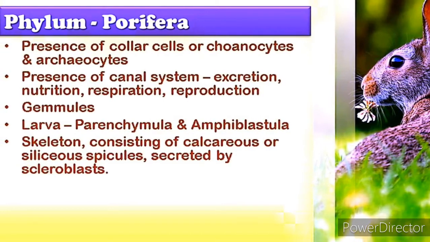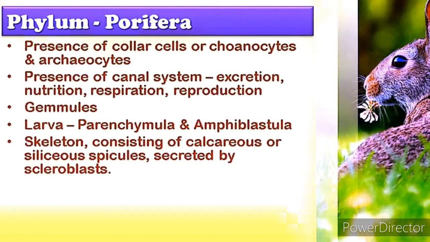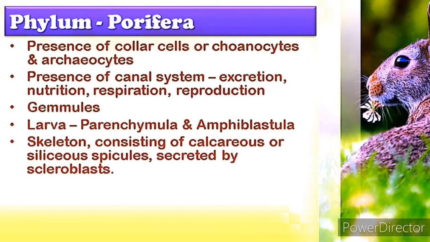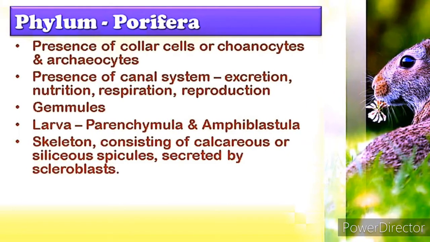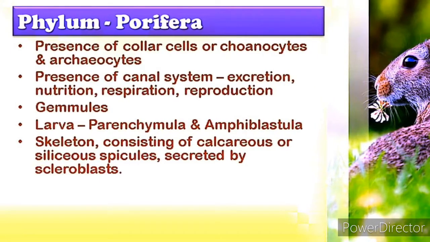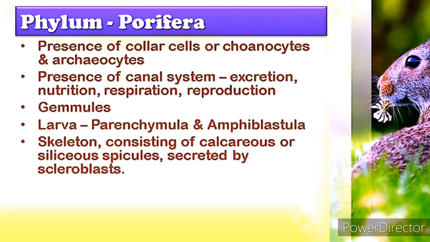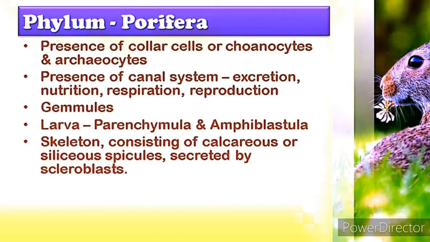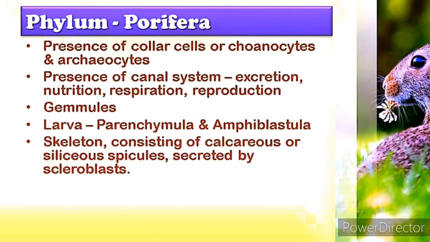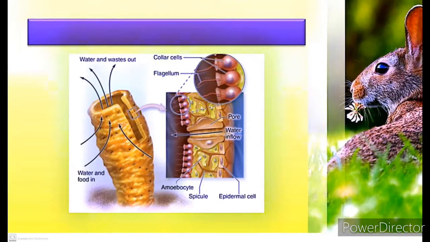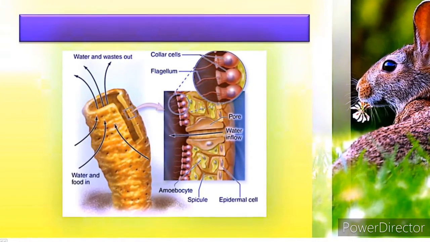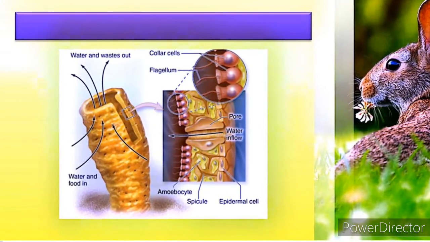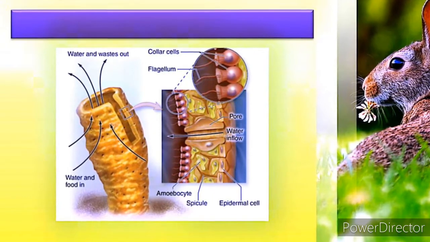Metabolic functions, nutrition, holozoic, that means it takes in the food as a whole. Okay, they engulf the food simply. Digestion, intracellular, that means within the cell. Digestion happens within the cell. Skeleton, calcareous, siliceous exoskeleton. Exoskeleton means outer protective layer.